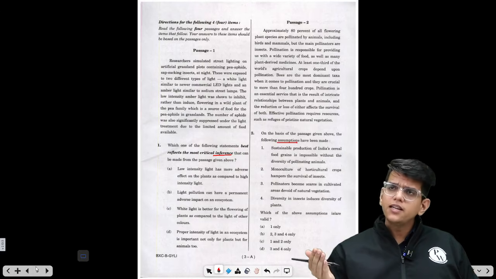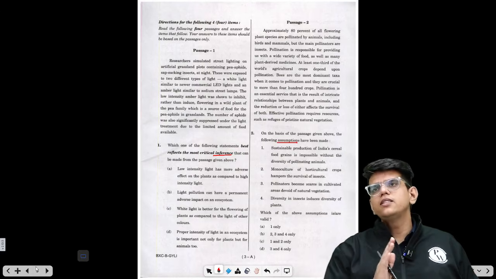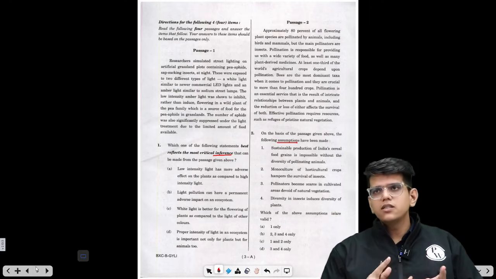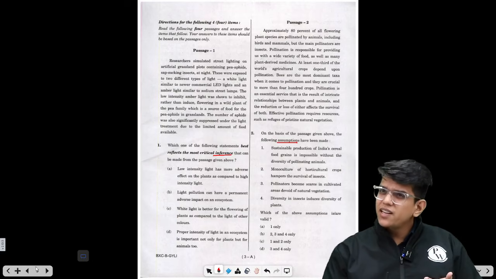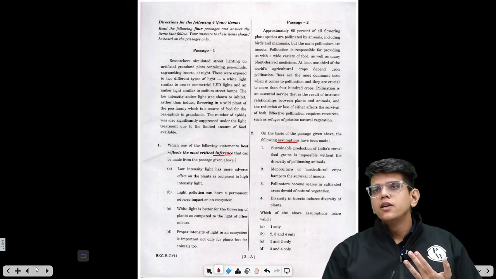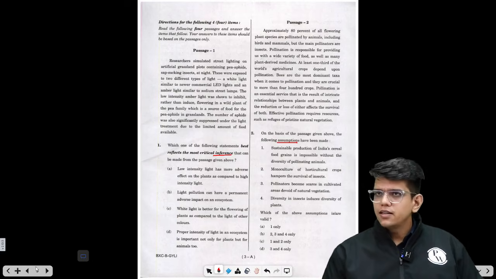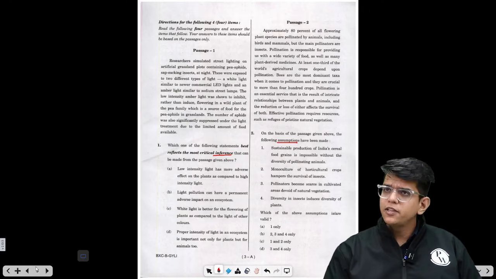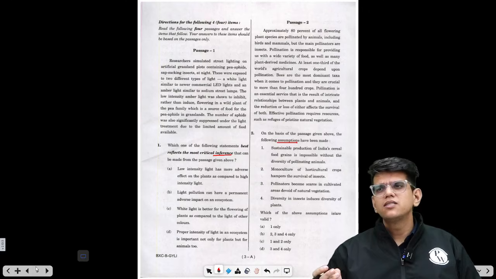And while starting reading comprehension, you should start with the easier types of question, which are message based, crux based, and corollary, right? Information fetching. Then you should move to inference and assumptions. So let's now start with all the remaining questions from the paper, solve them one by one, and we will finish the paper in the next hour maybe.